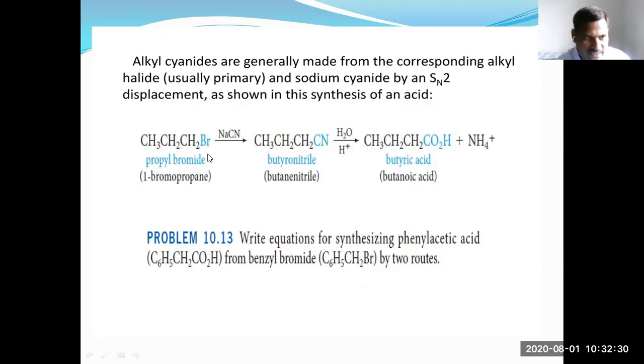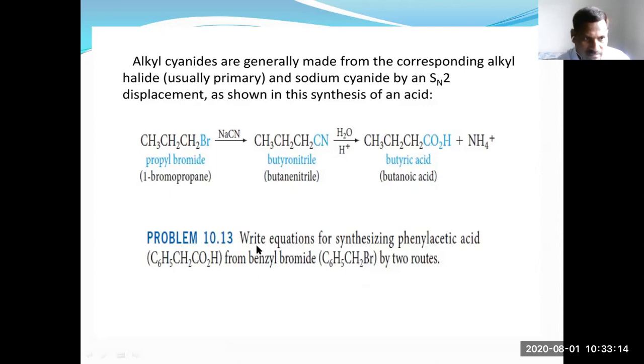You can take ethyl bromide. Reaction with sodium cyanide gives ethyl cyanide. This undergoes hydrolysis in the presence of acidic media, and you can get acetic acid. In the case of propyl bromide, or 1-bromopropane, reaction with sodium cyanide forms butane nitrile. This is hydrolyzed in the presence of acidic media, and you can get butanoic acid.